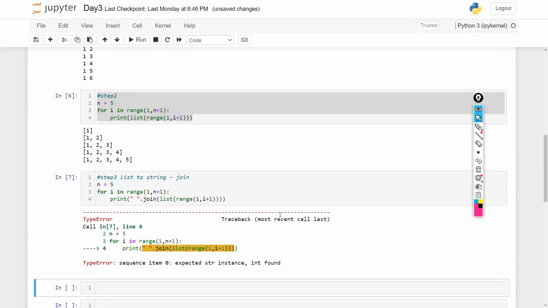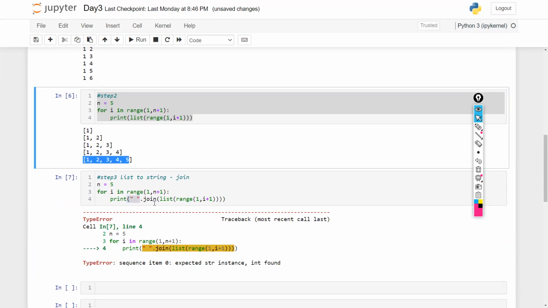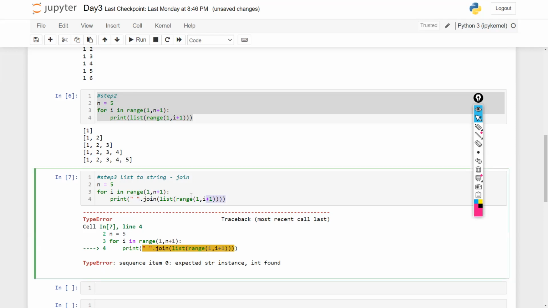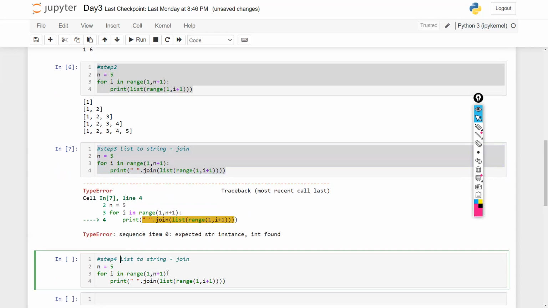But now, okay, very good. Now see, we have got one more error. In join, you require strings, not integers. Whenever you use the join method, you know that it's like a concatenation, you require strings. But these all are integers. Everyone agrees that a range would always give you integers. So now in my step 4, I would convert integers to strings. And that is very easy.